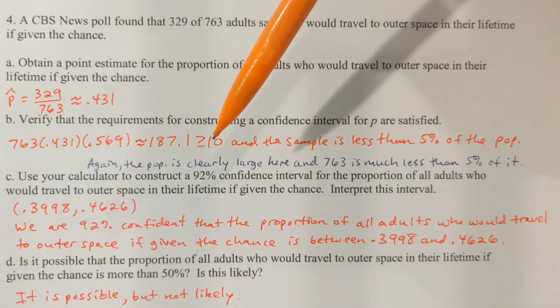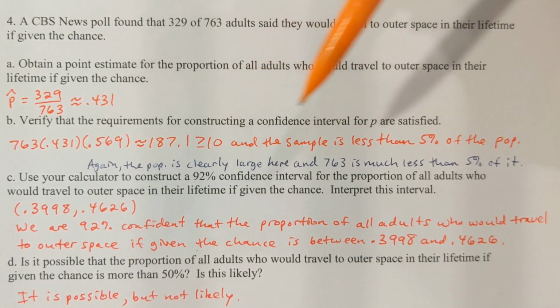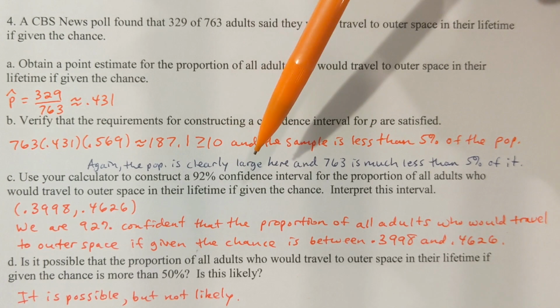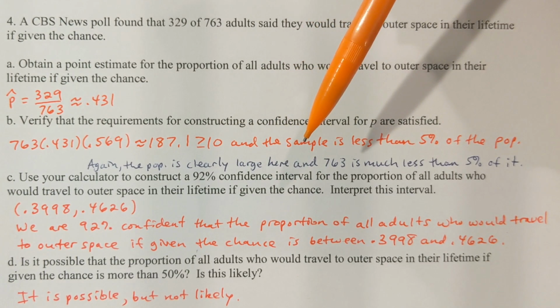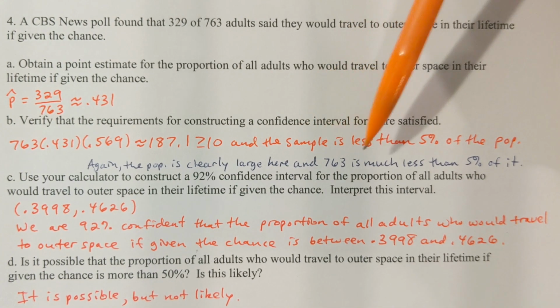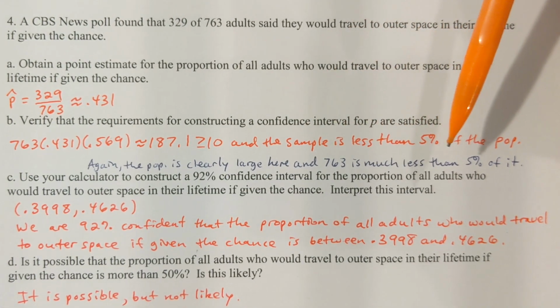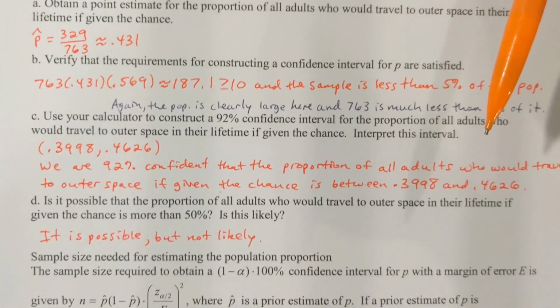Now again, the population is not known here. They're not telling us the population size, but it is clearly large. You're looking at all adults in the world. There are billions of adults in the world, and 763 is much less than 5% of billions. Okay, so the sample is not too big.